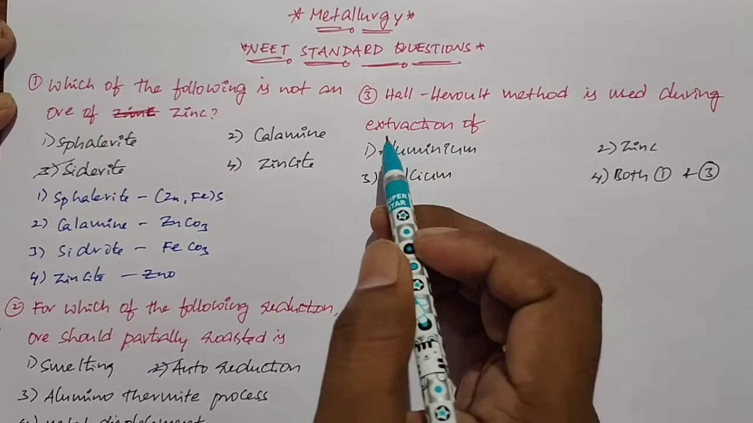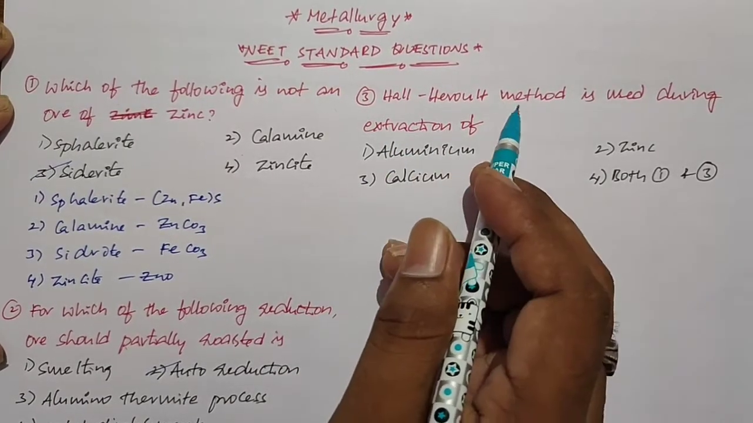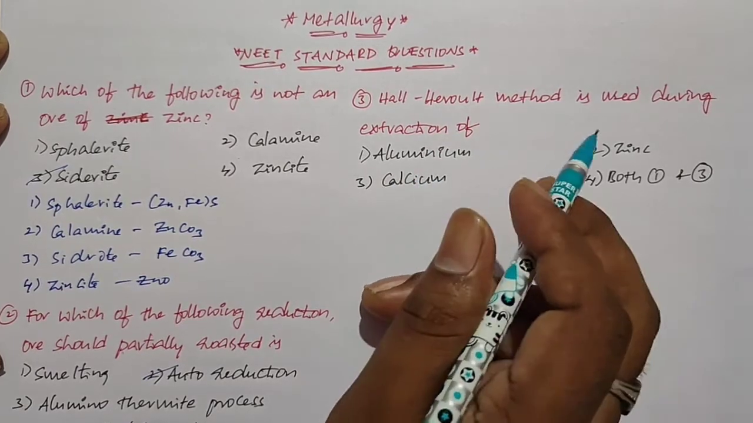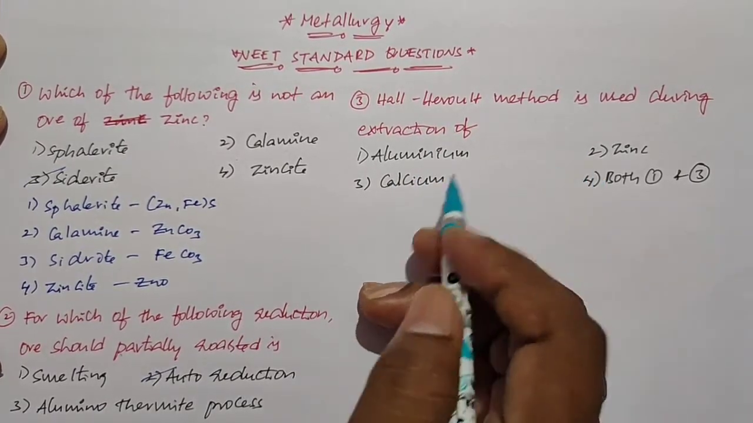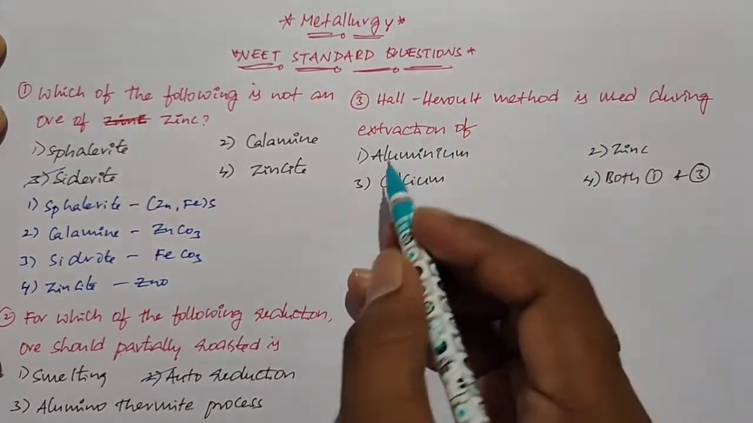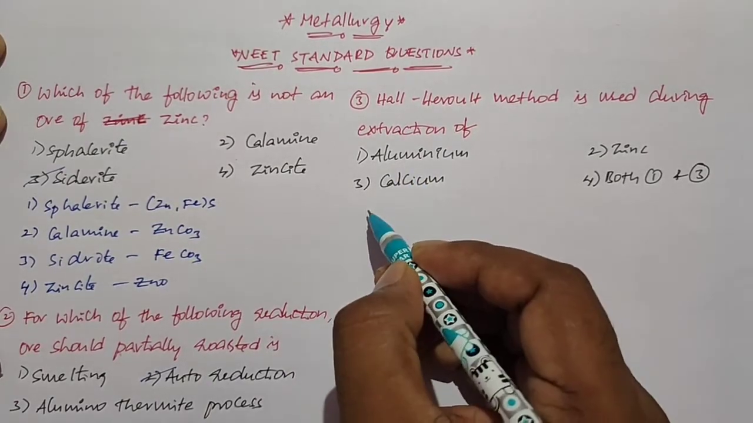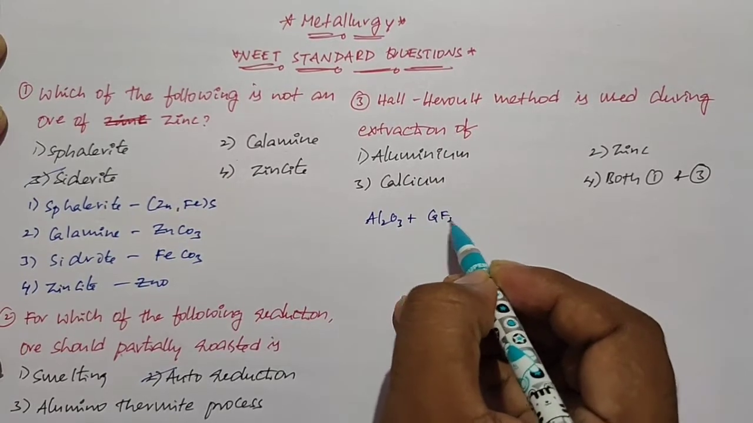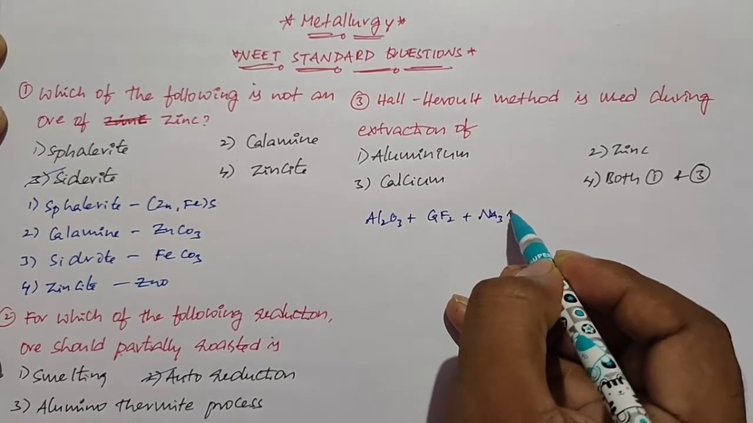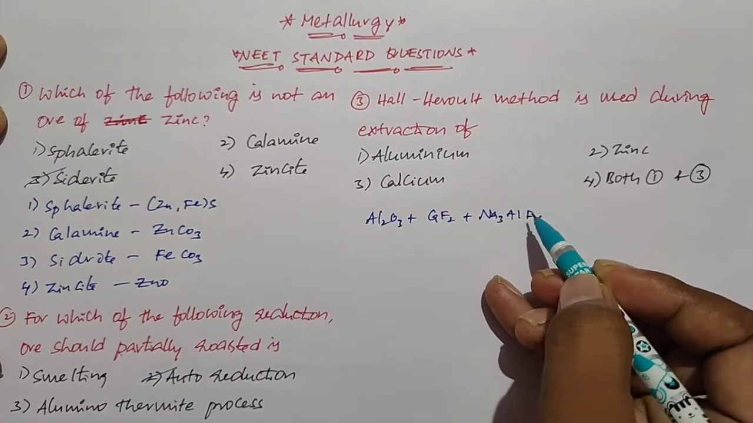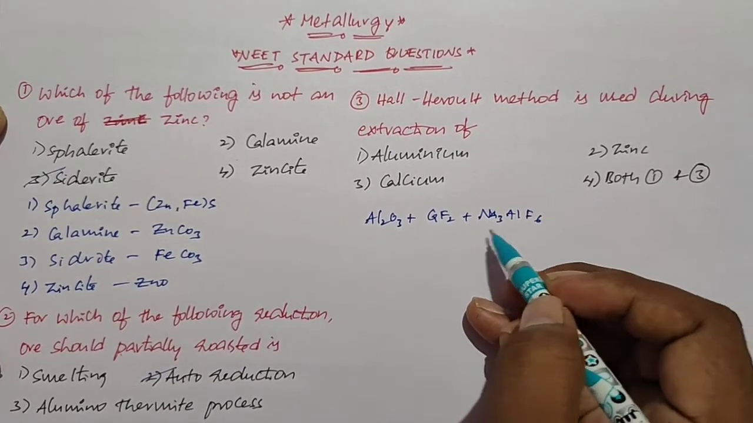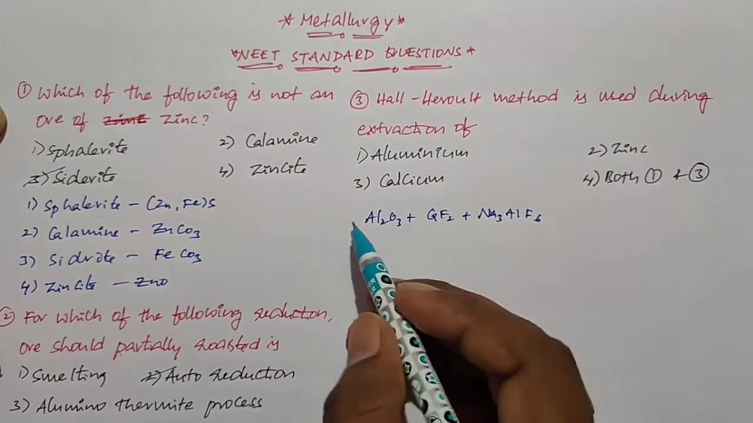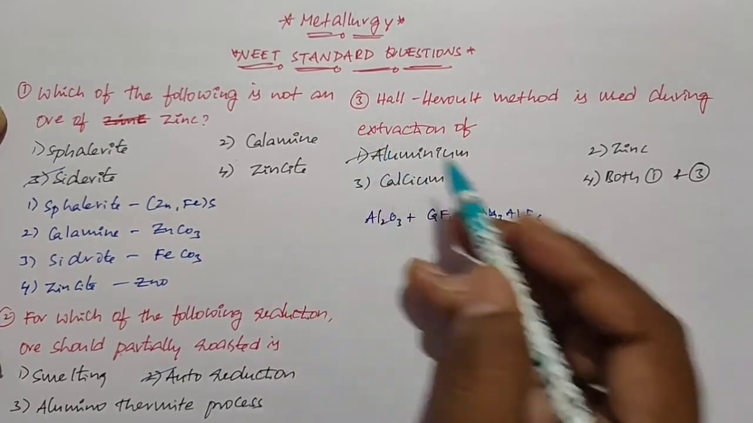That's all. Okay students, this is the next question. Hall-Héroult's method is used during the extraction of which metal? Four options are given: aluminum, zinc, calcium, and both 1 and 3. Actually the Hall-Héroult method is used for the extraction of aluminum. When a mixture of Al2O3, CaF2 and Na3AlF6 undergoes electrolysis, we get aluminum. So it is used for the extraction of aluminum.